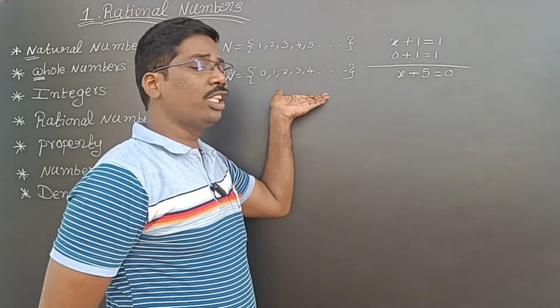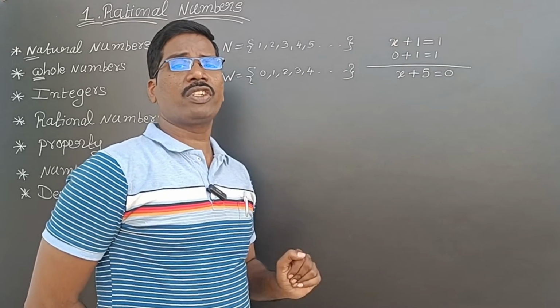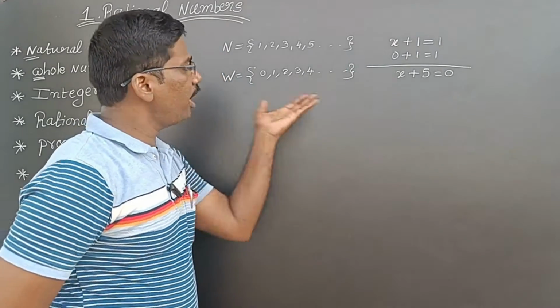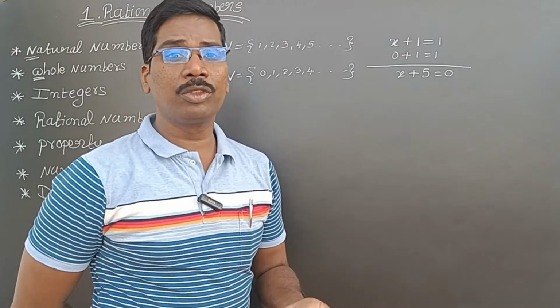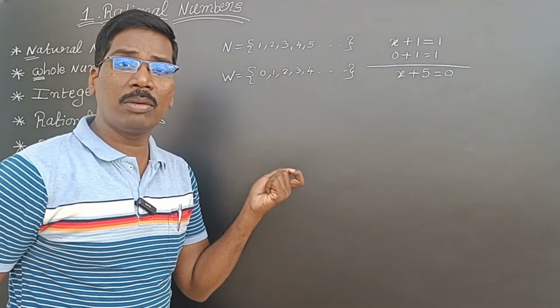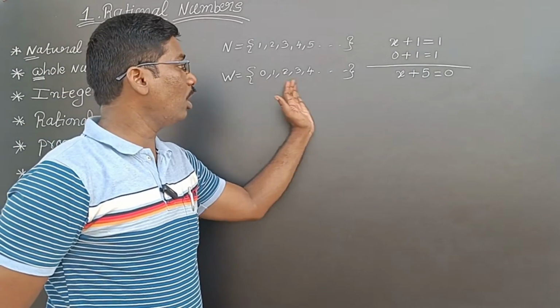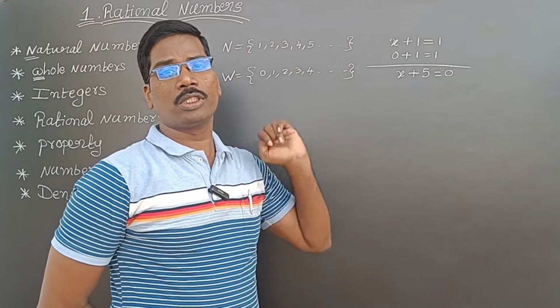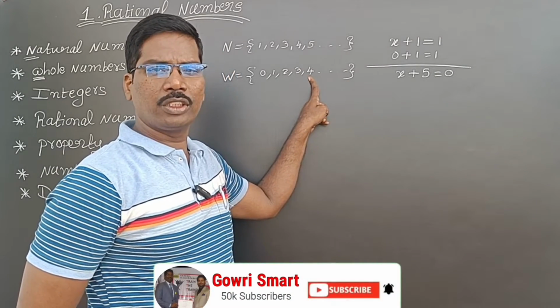What number in the whole numbers can I take to satisfy this equation? If I take any number, it will not be satisfied. It means we need another system. In the whole numbers, some numbers are missing. What are those? These are all the negative numbers for the positive ones. We can say this is plus 4 or 4, simply 4.